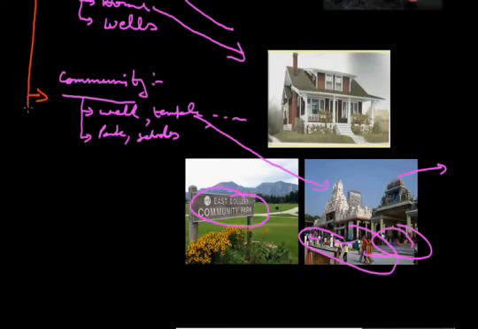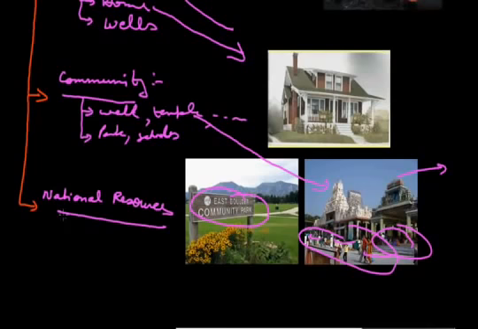Now the next one is national resources. National resources means all resources belonging to the nation. All minerals, waters, forest, wildlife, land within the political border and oceanic areas up to 12 nautical miles. That comes in national resources. We can understand it through this diagram.